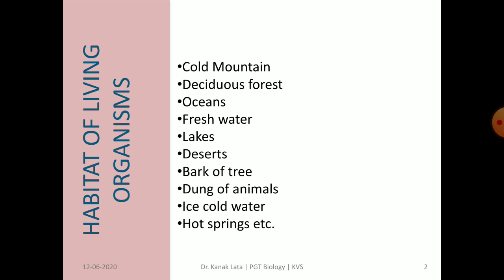So what is habitat? Habitat is the living or dwelling place where organisms live, survive and breed successfully. There are different habitats of organisms like cold mountain, deciduous forest, oceans, freshwater, lakes, deserts, bark of tree, dung of animals, ice cold water, hot spring, etc. So you have seen that living organisms are present everywhere.